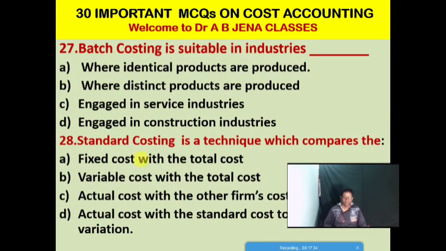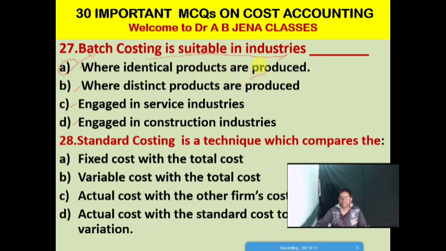So next one MCQ, batch costing is suitable in which types of industry? Option A, where identical products are produced. Option B, where distinct products are produced. Option C, engaged in service industries, and the last option, engaged in construction industry. So friends, A is the right option for this MCQ. Batch costing is suitable in industries where identical products are being produced.